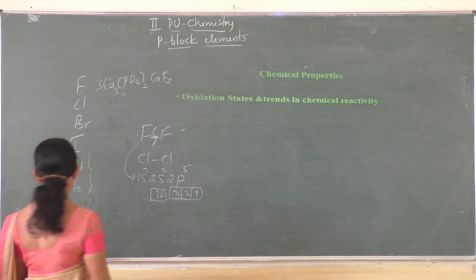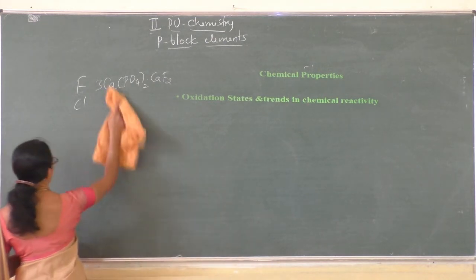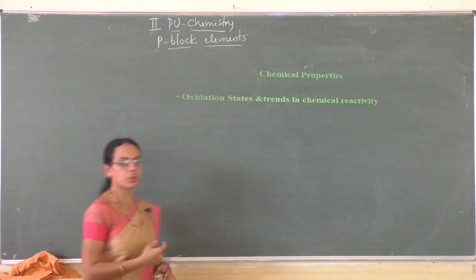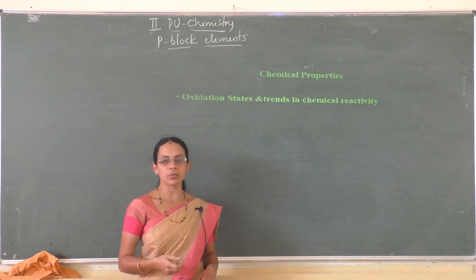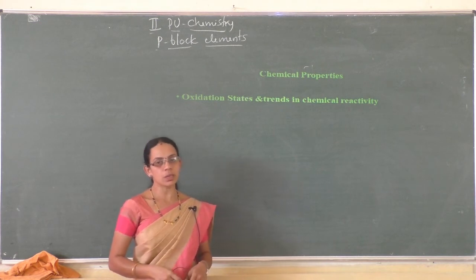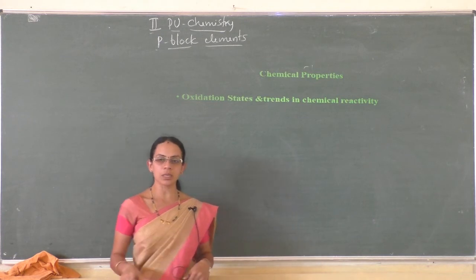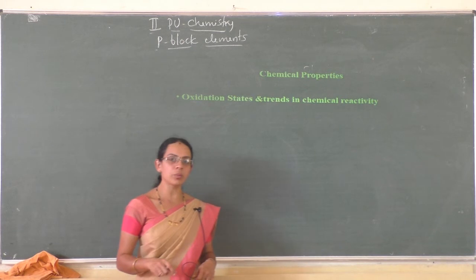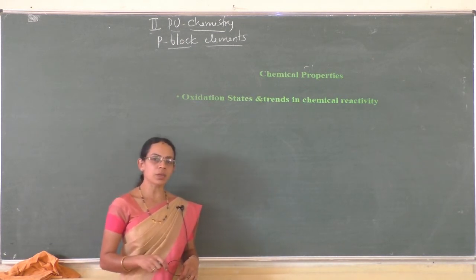Next is chemical properties. In the physical properties, we discussed the physical states: fluorine and chlorine are gases, bromine is a liquid and iodine is a solid, and the melting and boiling points increase down the group. All halogens are colored because of the absorption of radiation in the visible region.